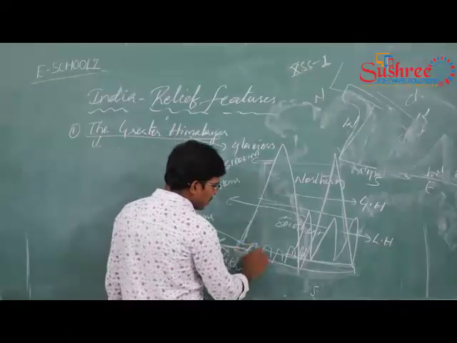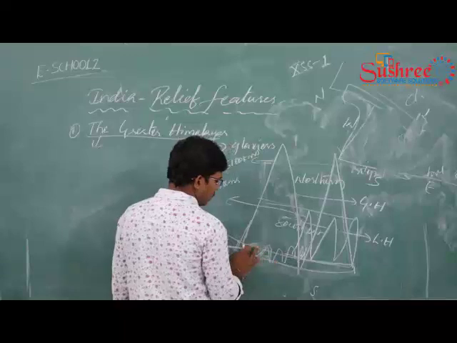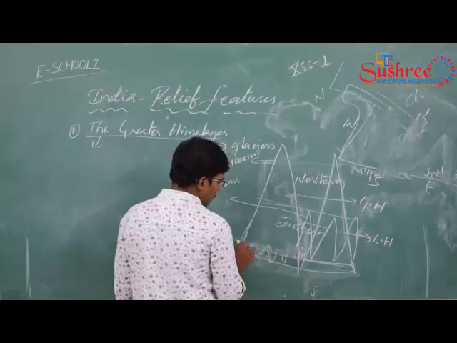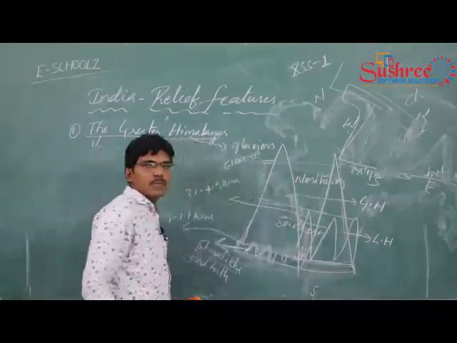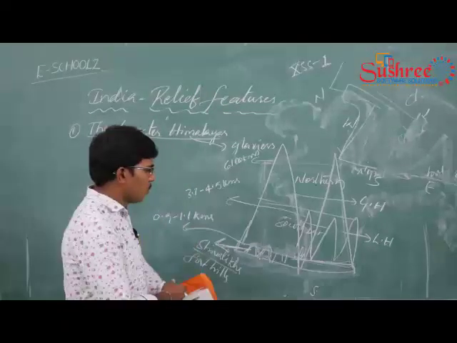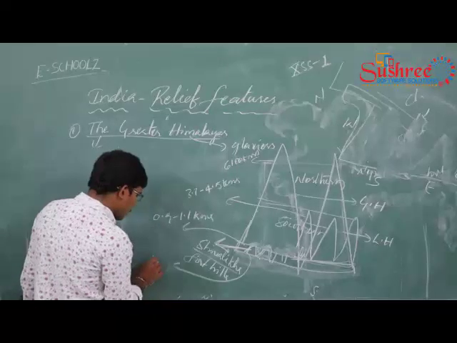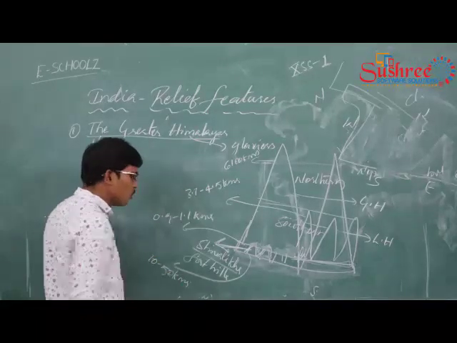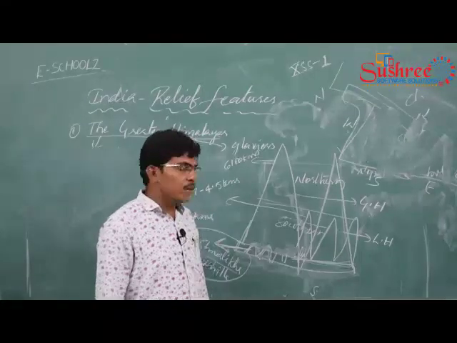The width of these Shivalik foothills is 10 to 50 kilometers.